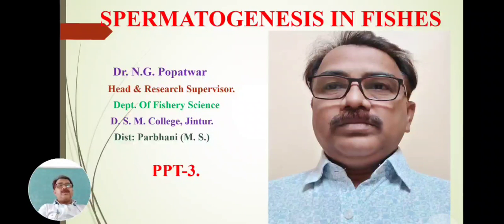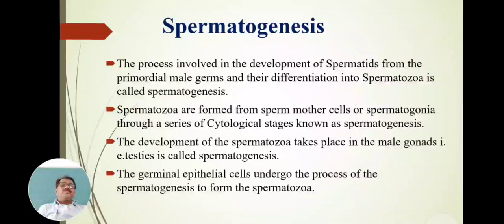What is meant by spermatogenesis? Depending upon the reproduction, fishes are of three types: oviparous, viviparous and ovoviviparous. Then the formation of gametes is called gametogenesis. Formation of ova or egg is called oogenesis. And spermatogenesis is the formation of sperm from the sperm mother cell. That process is called spermatogenesis in fishes, which we have seen today.